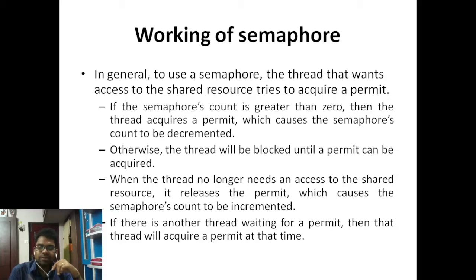If there is another thread waiting for a permit, then that thread will acquire a permit at that time.